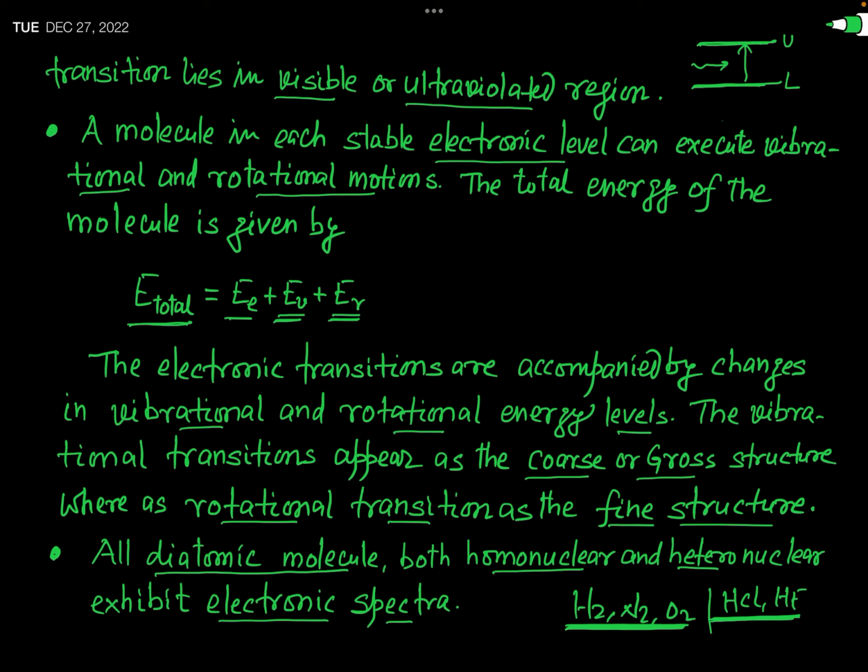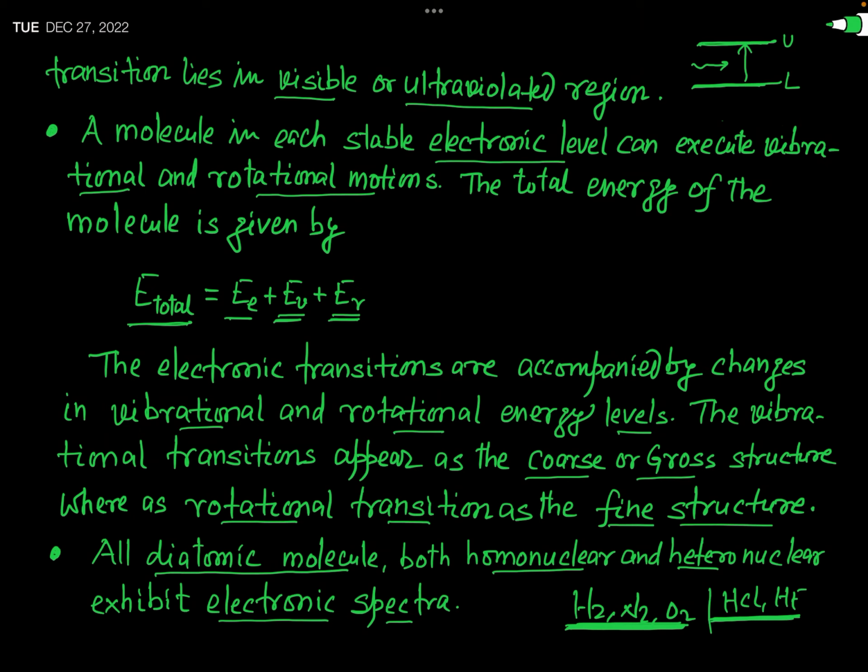But like Raman spectra, electronic spectra are obtained from all diatomic molecules, that may be a homonuclear molecule like H2, N2, O2, or a heteronuclear molecule like HCl, HF, etc. Okay, but what's the reason behind it?